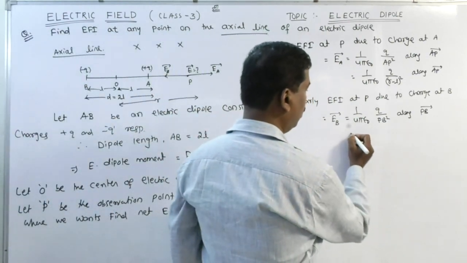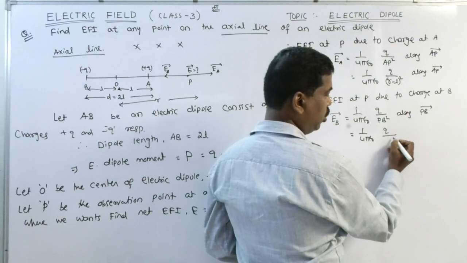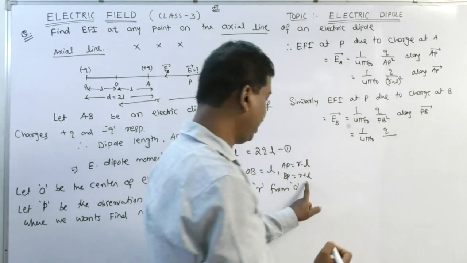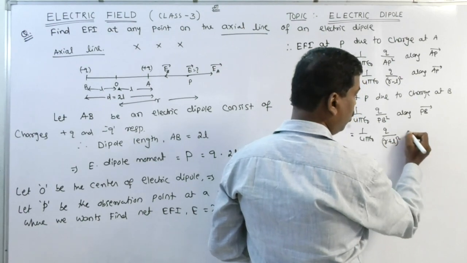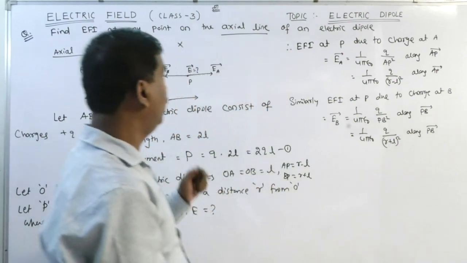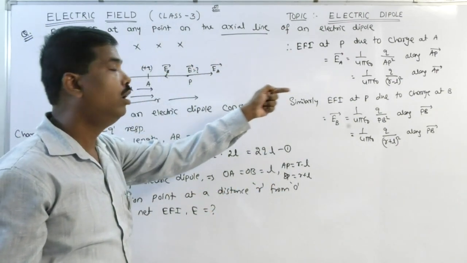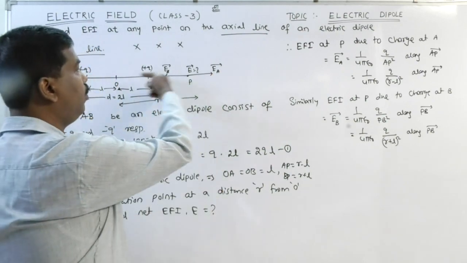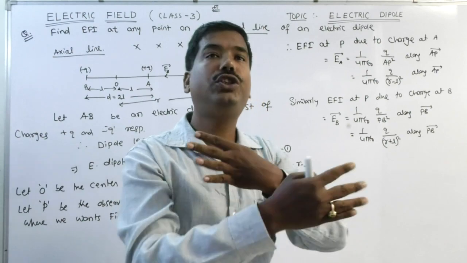Along PB, or 1 by 4 pi epsilon 0 Q by PB, which means R plus L whole square, along PB vector. Look at it. EA vector will be away from positive charge, EB will be towards negative charge. Hence they are opposite to each other.